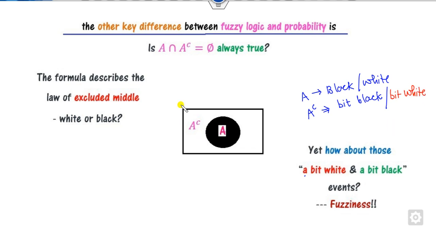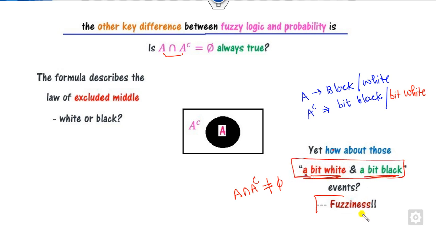So what is the intersection of that? That is both a bit of white and a bit of black events. So in the fuzziness, A intersection A complement is not equal to phi, although it becomes a bit of black and a bit of white. So that's why this is called the fuzziness.